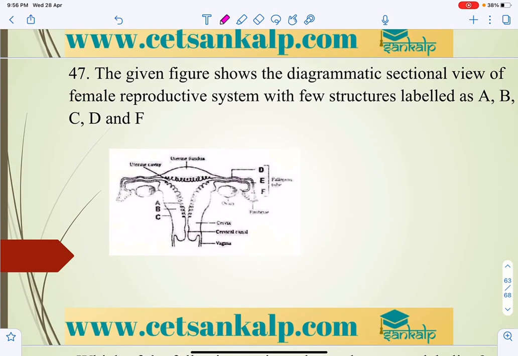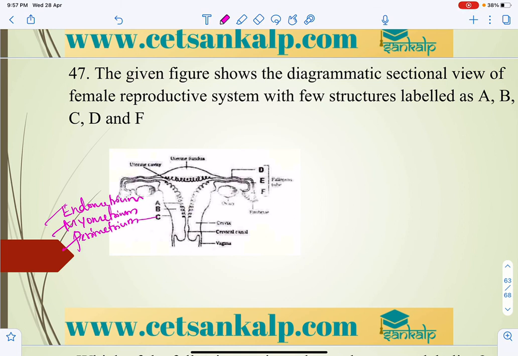Next, here we have a diagrammatic representation of the female reproductive system, and let us label it. These are the wall layers of the uterus. As we already mentioned, there are three wall layers: the outer perimetrium, the middle myometrium, and the inner endometrium. So endometrium, myometrium, and perimetrium.